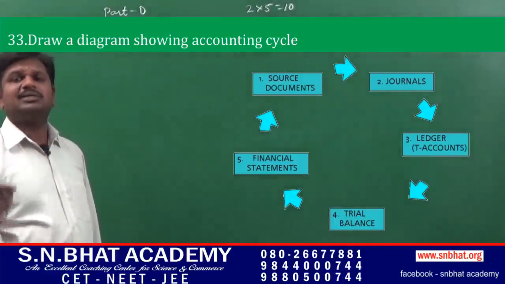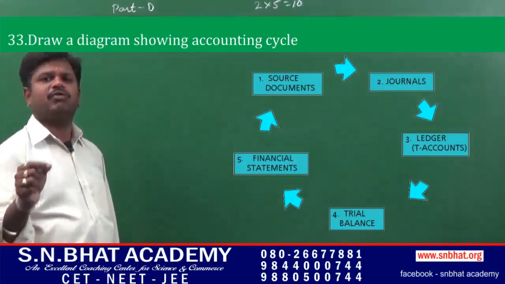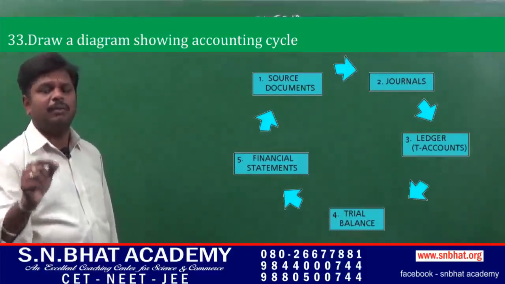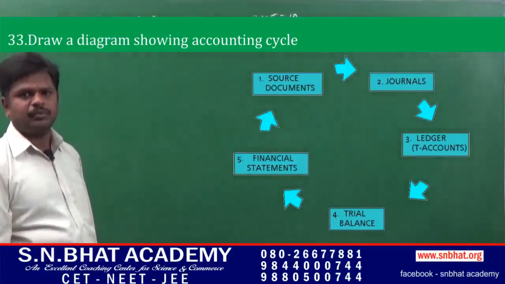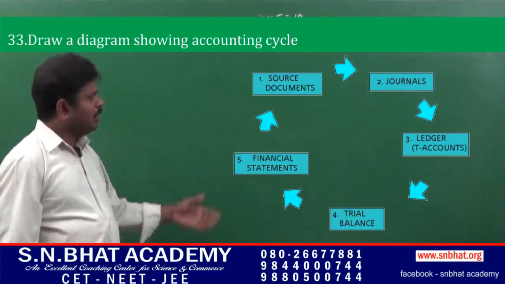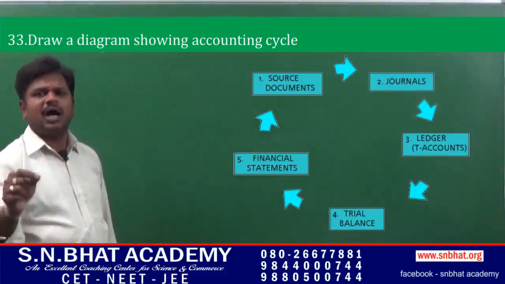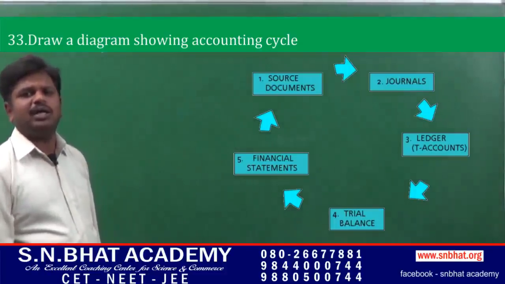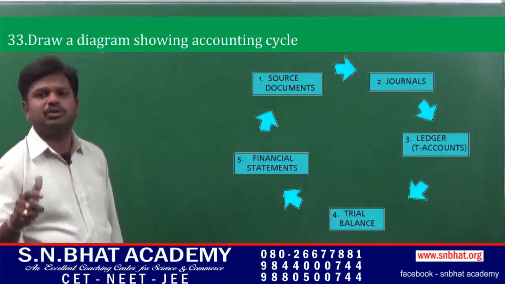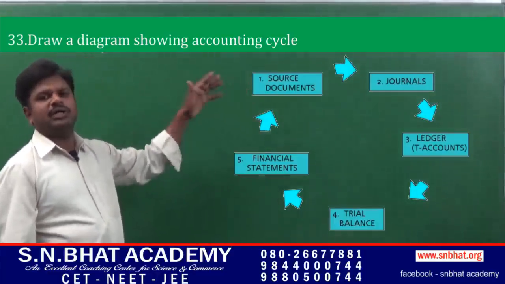Trial balance is a statement which is prepared before the preparation of final accounts in order to rectify the errors or mistakes, if any, or it is a blueprint of final accounts. Next, that is final accounts. It is the account which is prepared on the year ending date to calculate profit or loss, and the financial position of the concern. These are all the 5 steps of the accounting cycle.